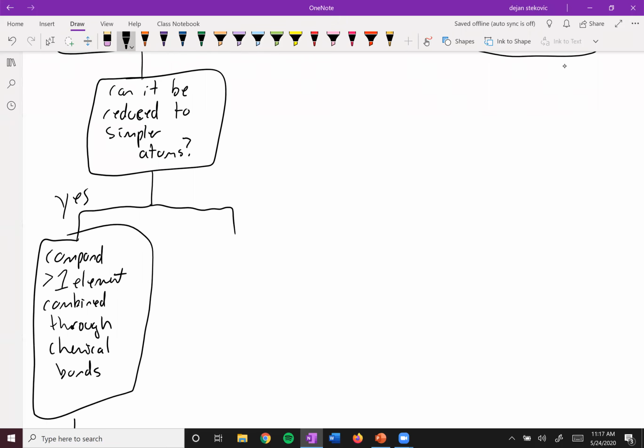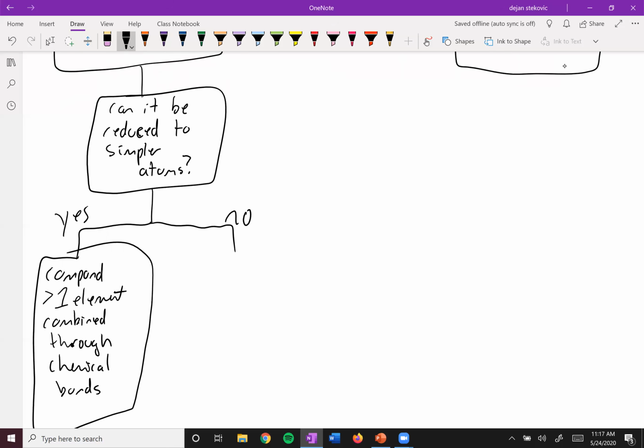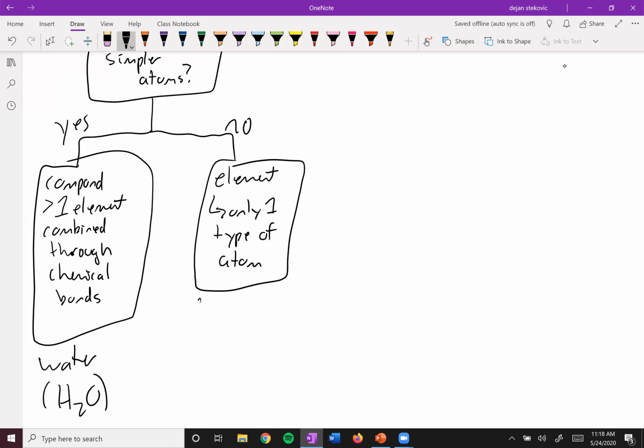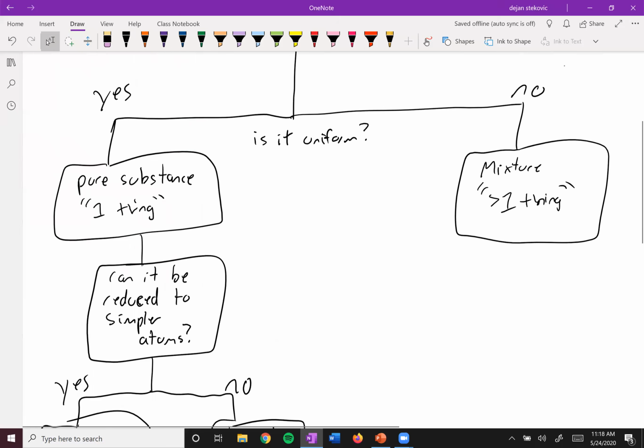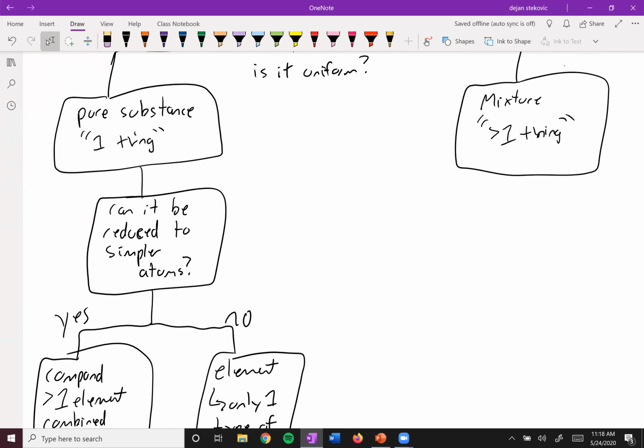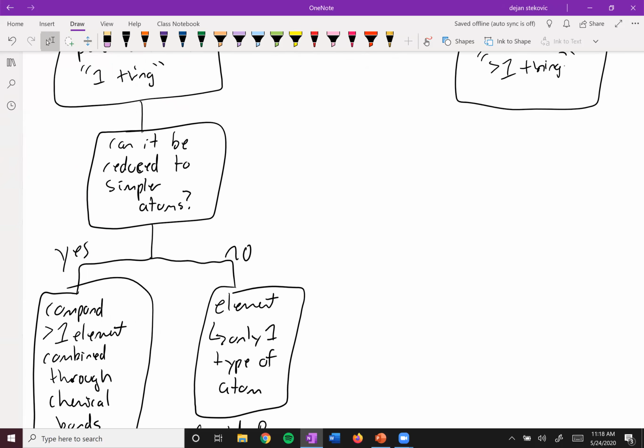And if we go back up here, if you say no to this question, that it cannot be reduced into simpler atoms, then what you have here is an element. In an element, you only have one type of atom. An example of this would be a gold bar. A gold bar is made out of atoms of gold, Au, and only gold. And so there are your pure substances. They can either be compounds or molecules, or elements.